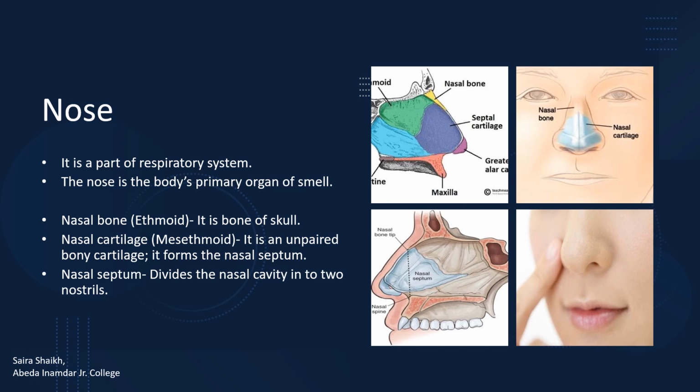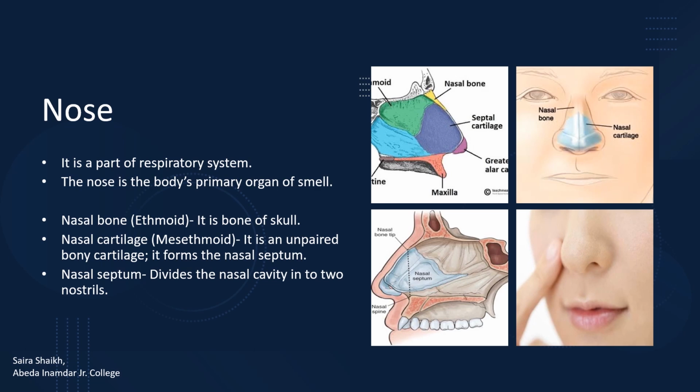Nose is the anterior-most region of the respiratory system. It is also the primary organ of smell. It is supported by a bone of the skull called the nasal bone or ethmoid. The nose encloses a cavity called the nasal cavity. The cavity is divided into two chambers by the nasal septum, which is formed by the mesethmoid cartilage.